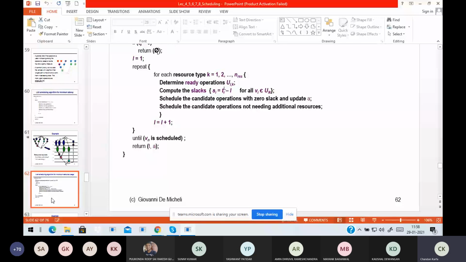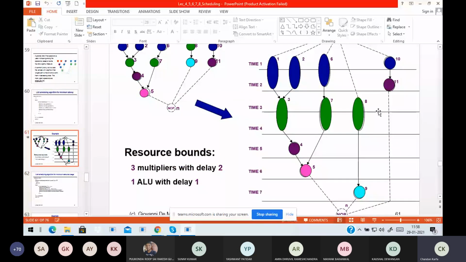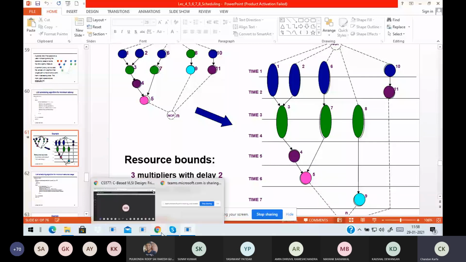The performance of the heuristic depends on your priority order, so everything depends on that particular number. If you assign some different numbers, you could probably schedule 8 also, not 1, 2, for some different kind of ordering. The way you give the number gives an order, and the order determines the schedule, right? So it depends on how good your ordering is.